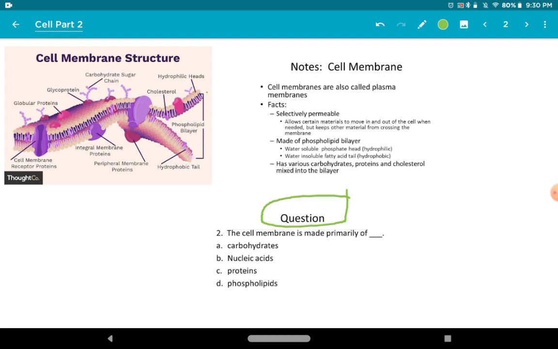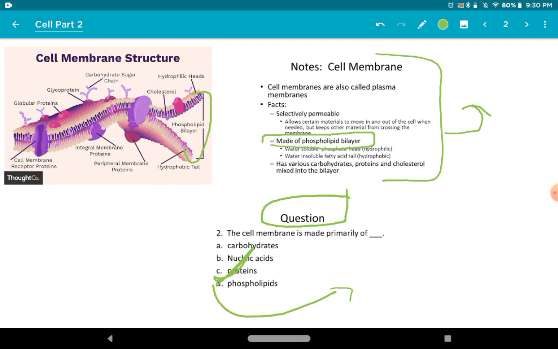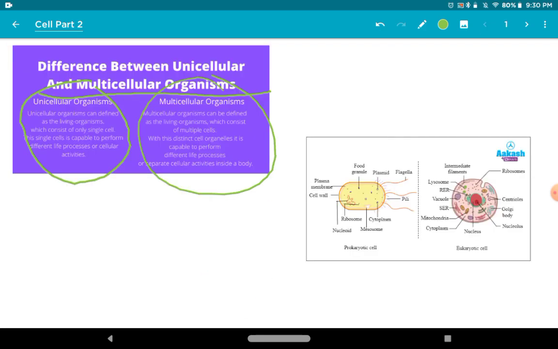Your option A is carbohydrate, B is nucleic acid, C is protein and D is phospholipids. So the correct answer is D, phospholipids. So you can see, made of phospholipid bilayer. You can also check the notes. In these notes there is the answer, and most of the thing is made of phospholipid bilayer. So phospholipid is the correct answer. Understood?